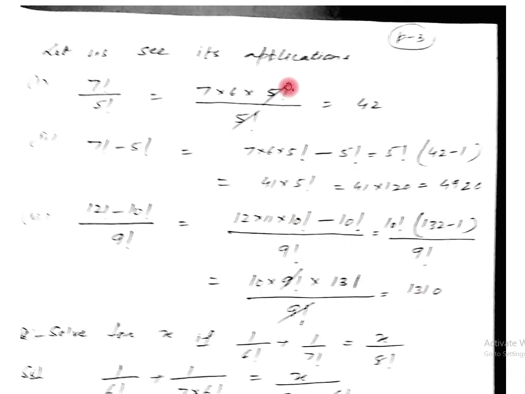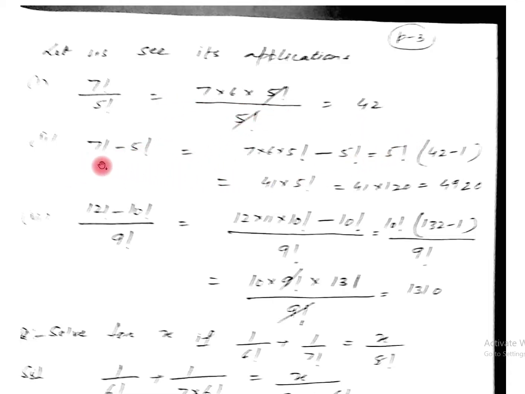Now let us see its application. We have to simplify 7 factorial upon 5 factorial. Now 7 factorial can be written as 7 into 6 into 5 factorial, because in the denominator we are having 5 factorial. So we simplify 7 factorial as 7 into 6 into 5 factorial upon 5 factorial. So simplifying we are getting 42. This is a very important point: up to which number we have to simplify the given factorial.